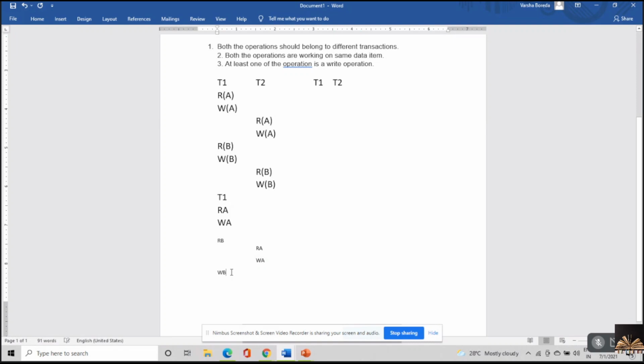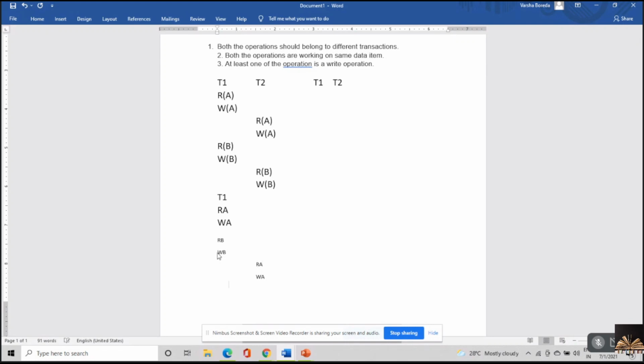Now again what I'm trying to do is, write B is compared with write A. Not an issue. There's no conflicting instruction. So what will happen? Here write B would be present, and here I'll be having write A. Okay. Now again what will happen? Write B is compared with write A. Not an issue. There's no conflicting instruction. So again here I'll be having write B, and here I'll be having read A.